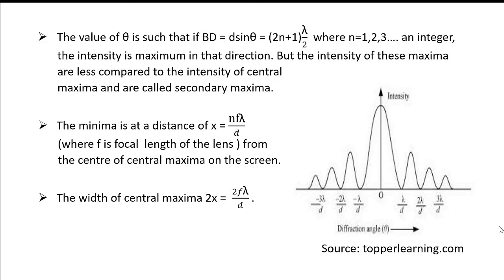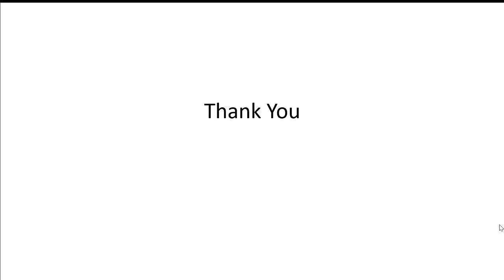The maxima and minima are very close to the central maxima at P naught, but with a narrow slit, the slit width d is small and hence the diffraction angle theta is large, resulting in distinct maxima and minima on both sides of the point P naught. This is about Fraunhofer diffraction at a single slit.